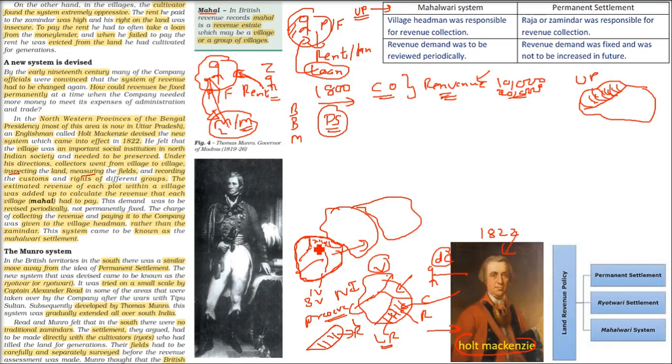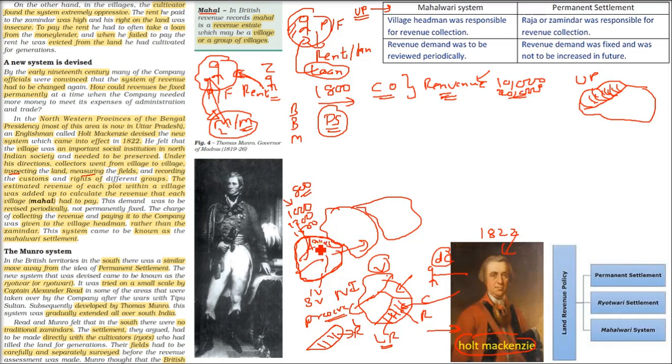They have fixed an area and the land revenue also they fixed. That is, they were saying from this Mahal, please give us 1,000. In Bandobasti, it was always 1,000. But Holt Mackenzie said, no, it shouldn't be 1,000. We can increase it to 1,200. We can increase it to 1,500 also. So if some famine and some problem is there, we can reduce it to 800 also. So Mahalwari is all about the Mahal.